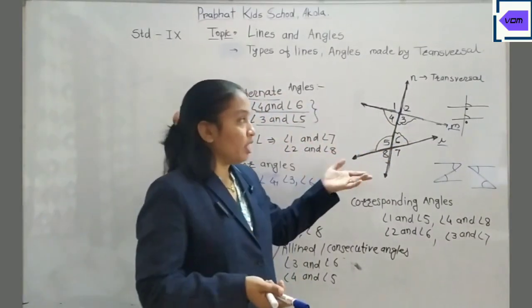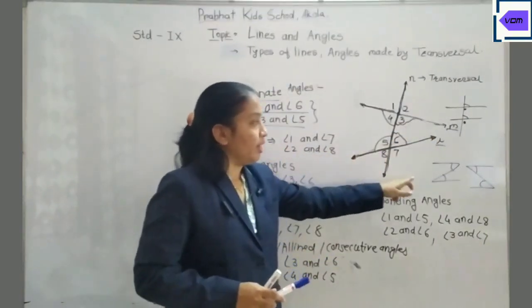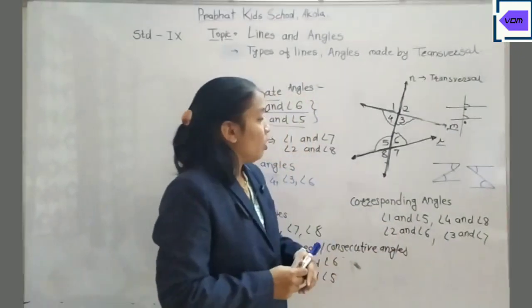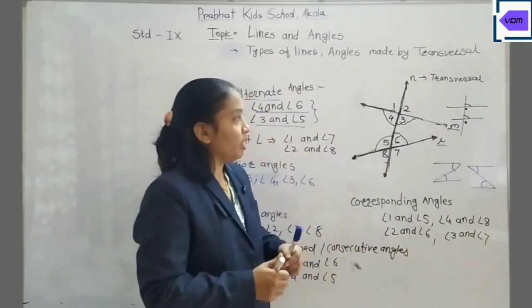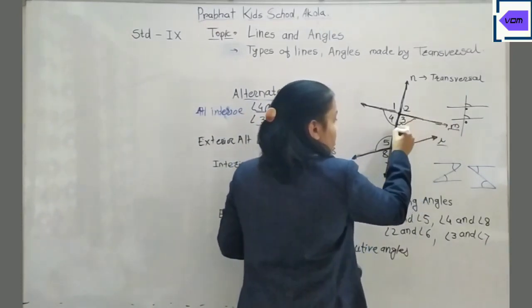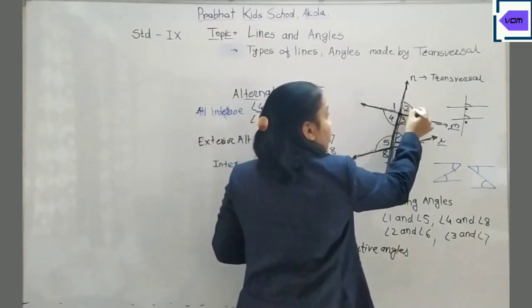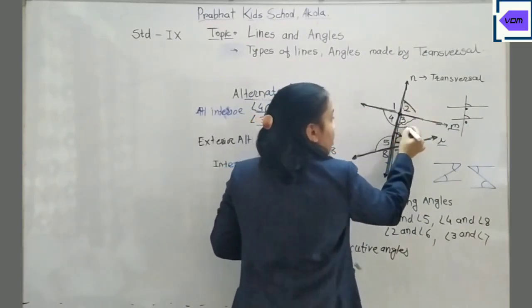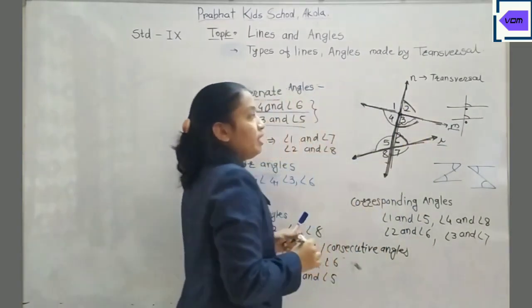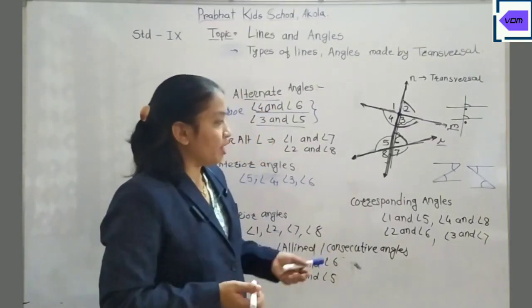And for the exterior, you can remember them by applying the Z criteria, as already discussed. Now how to identify corresponding angles? If you observe, this is the F, with angles above the F and below the F, meaning they are forming the F. This is the criteria, or this is how you can remember it.